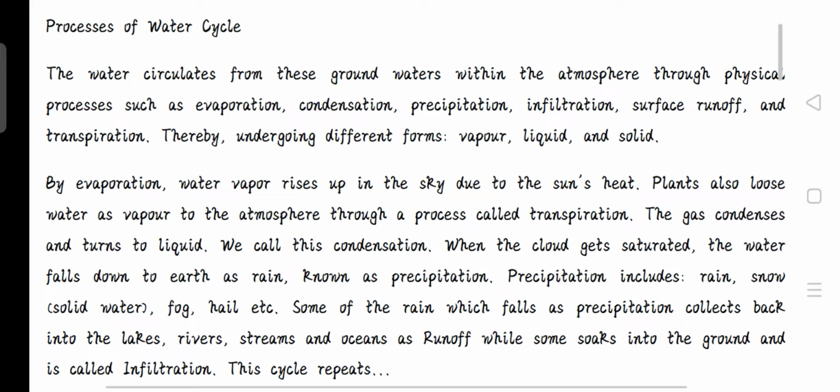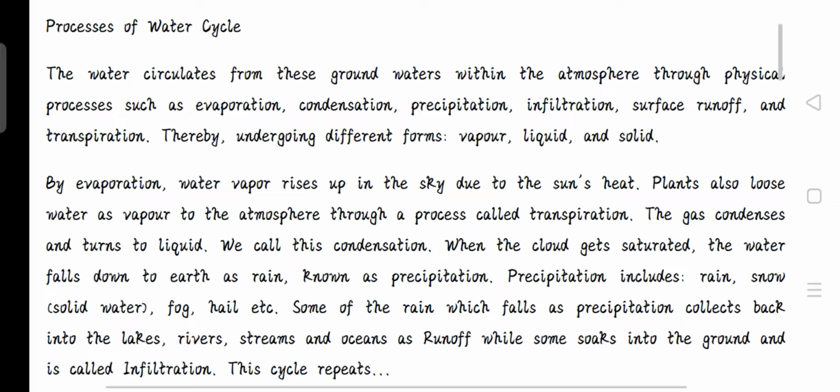Now, we also have the plants. Do you know that they contribute to the water cycle? How? The plants have leaves, and in these leaves is water. When this water is heated by the sun, it also forms gas and water vapor, which evaporates into the sky. So this process is called what? Transpiration. The process whereby plants lose water in the form of water vapor to the sky is called transpiration.